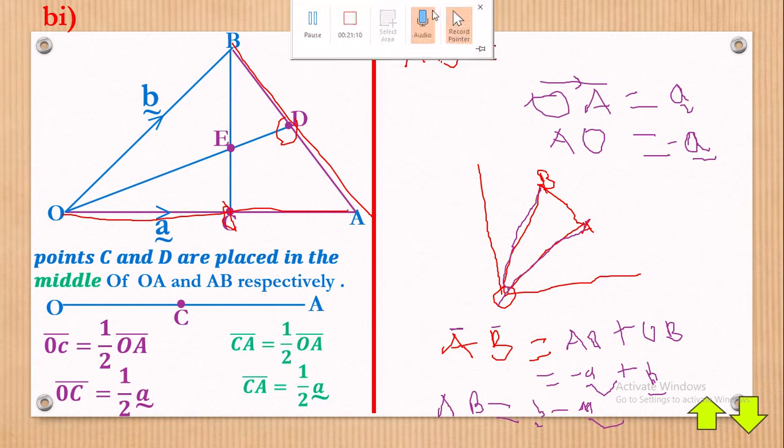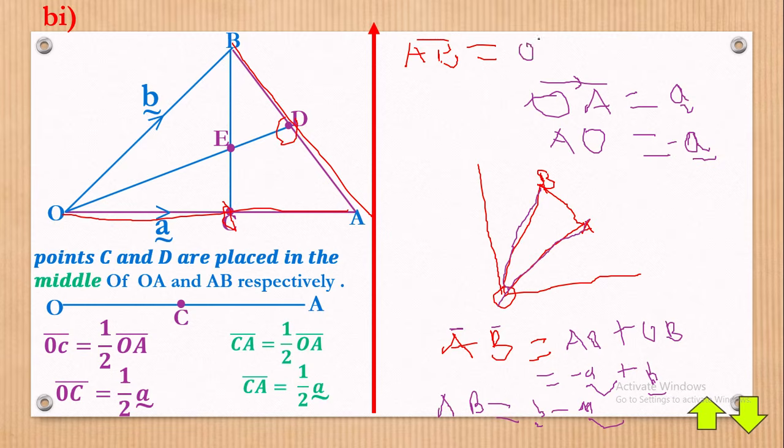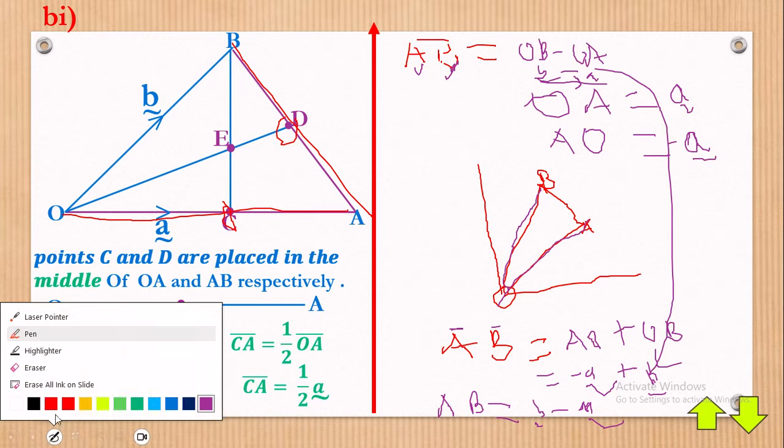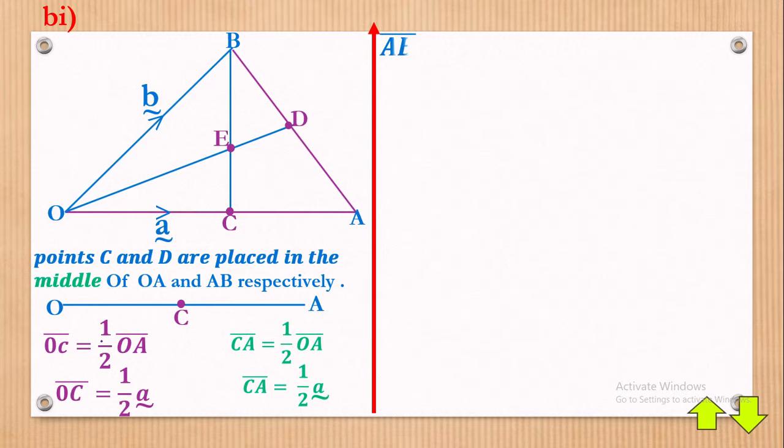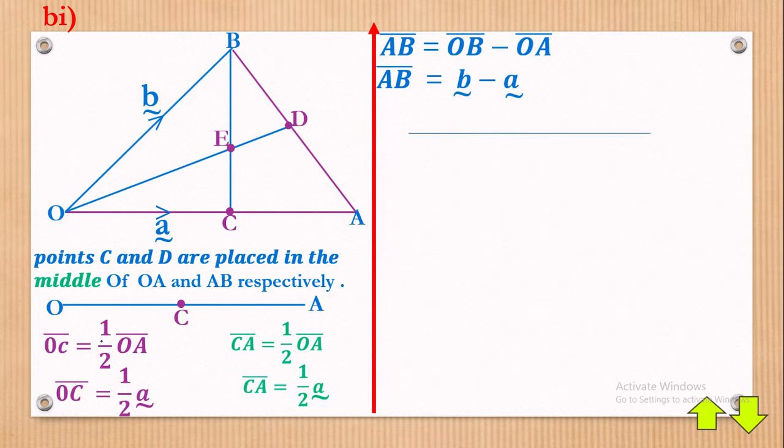But the simple problem marker is, whenever you have OB, you just say OB. Whenever you have AB, A and B, to define it in vectors, you say O of this last letter minus O of the first letter. And then I substitute, this will be vector b minus vector a, which really brings you back to what you have done right there. So I think that makes some sense. Then you have that AB is equal to OB minus OA. Substitutions shall have vector b minus vector a.